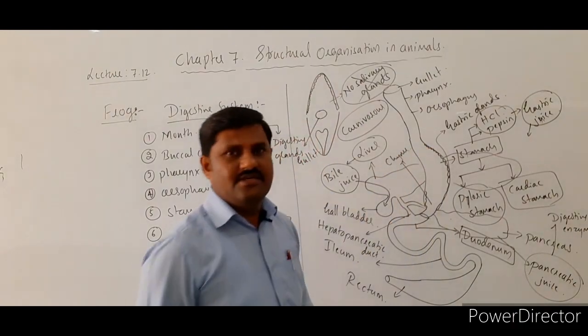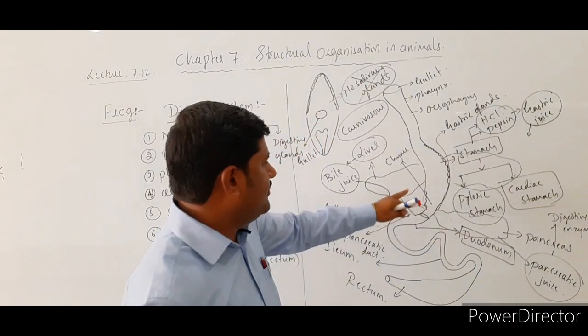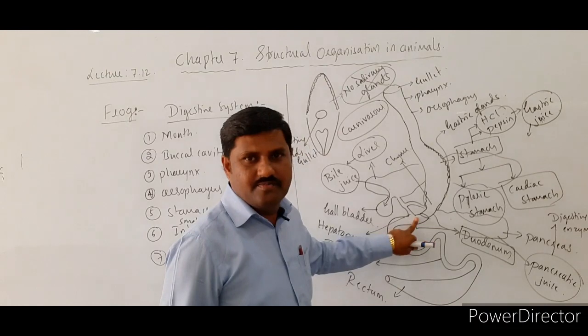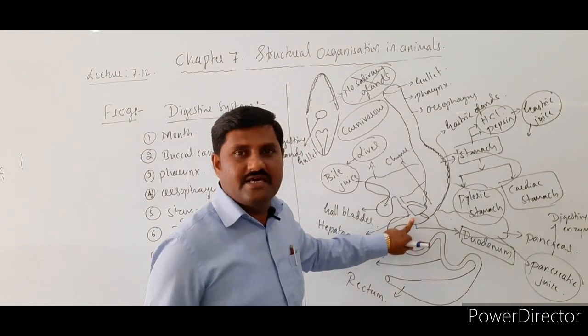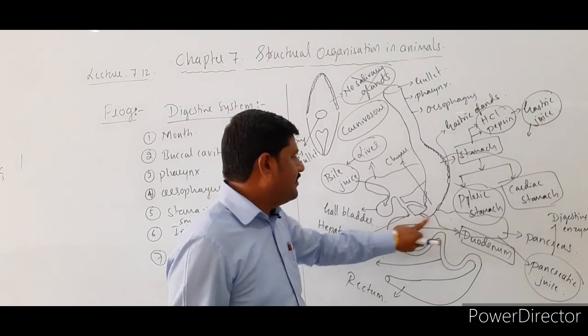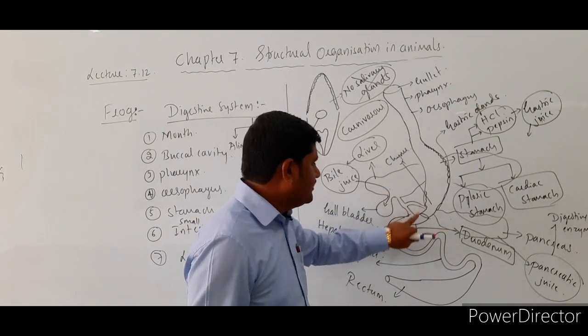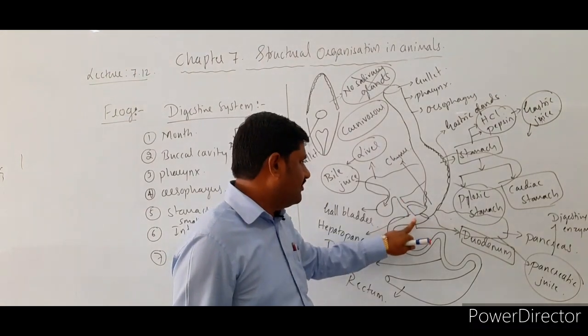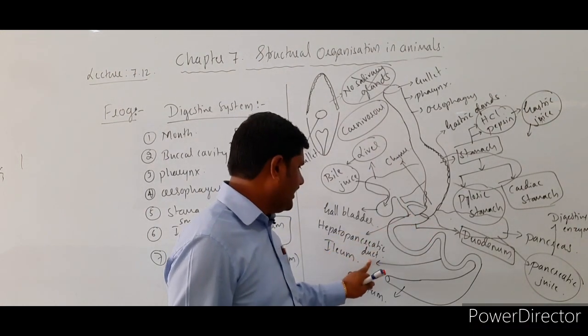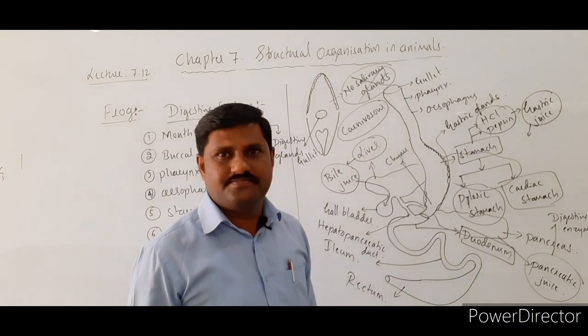What is it called? Chyme. Chyme comes to the duodenum. Where does it come? It comes to the duodenum, where the secretion of the pancreatic juice as well as the bile juice takes place, and that reaches the duodenum with the help of the hepatopancreatic duct over here.